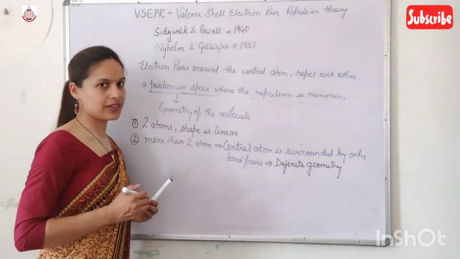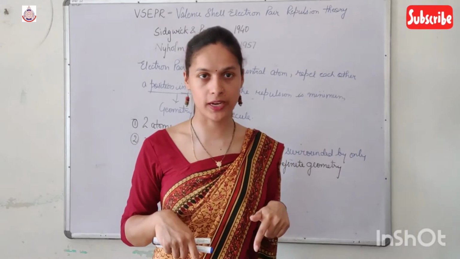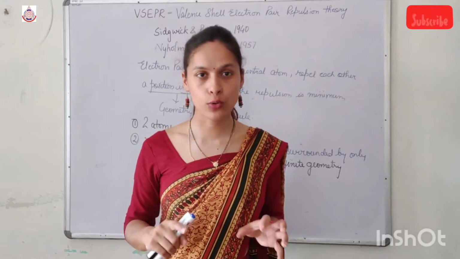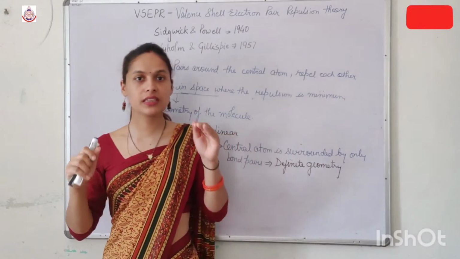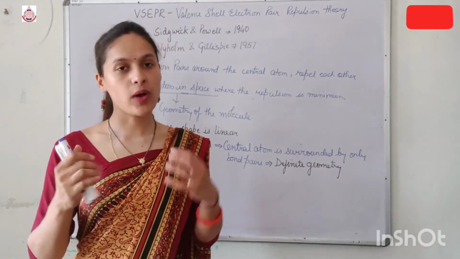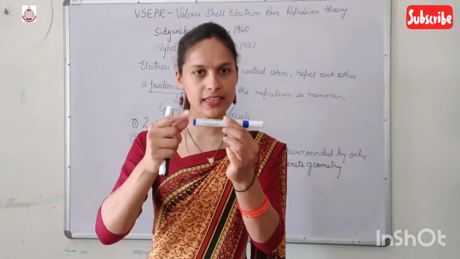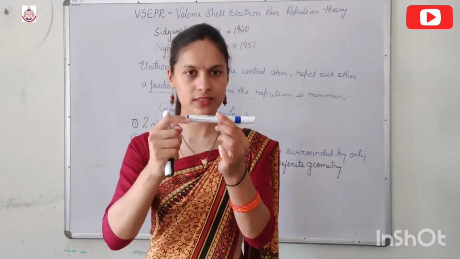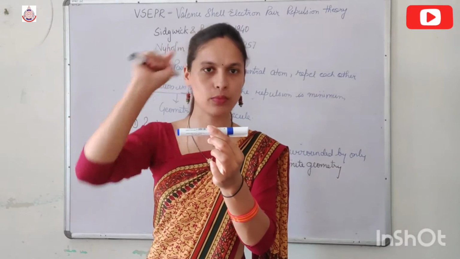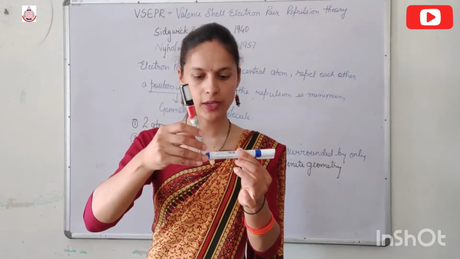But if the central atom is surrounded by bond pair as well as lone pair, then there is a difference in the repulsion between bond pair-bond pair and bond pair-lone pair. Now, why is it so? Suppose here is a bond. Let us consider this point as one atom, and this is the bond, with one electron here and one electron here. Now, suppose this is a lone pair of this atom.